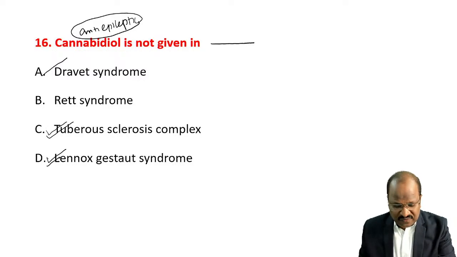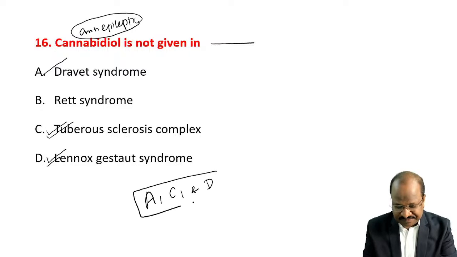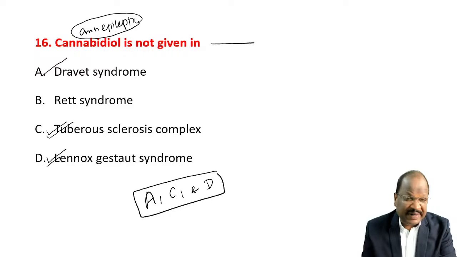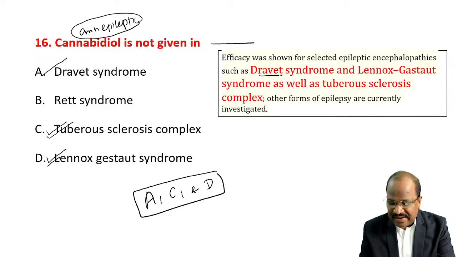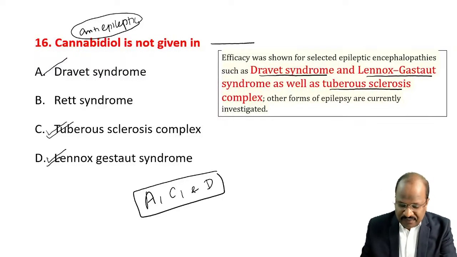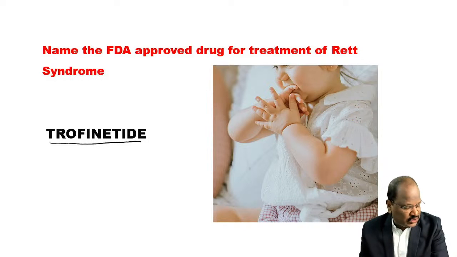So it is useful for A, C, and D. These are the right answers. For Rett syndrome, we have trofinetide, which I discussed previously. Note cannabidiol is useful for Dravet syndrome, Lennox-Gastaut syndrome, as well as tuberous sclerosis complex, whereas for Rett syndrome we discussed trofinetide in the previous series. It's the only drug approved for Rett syndrome.